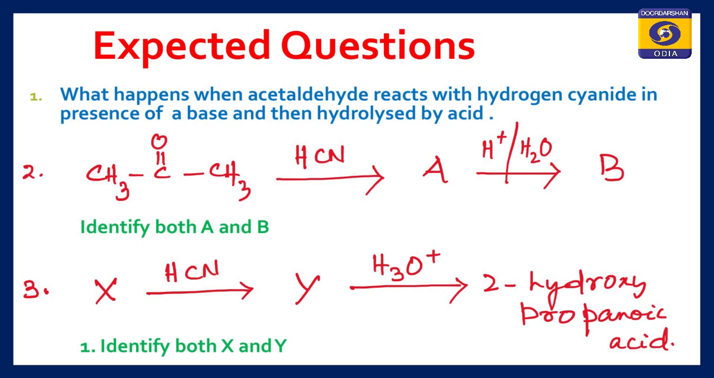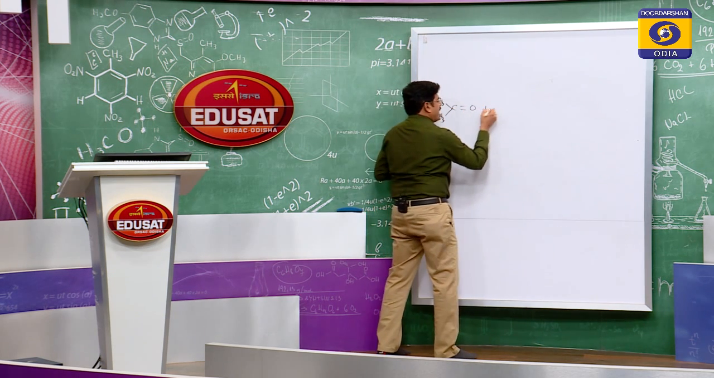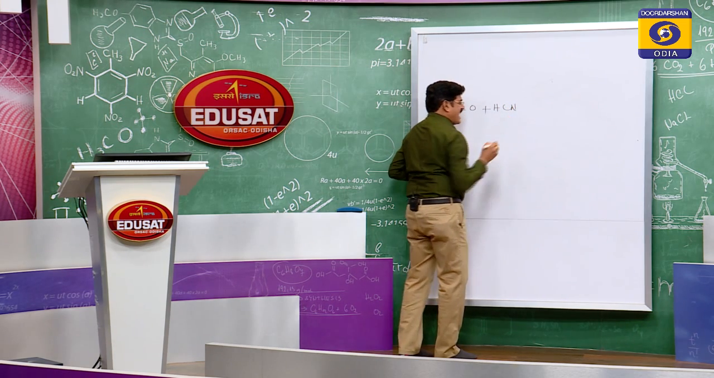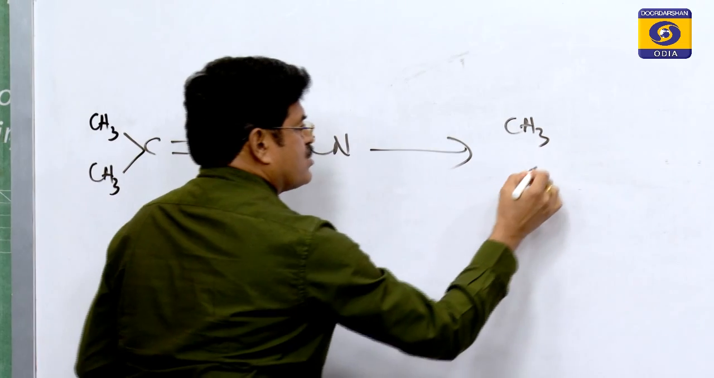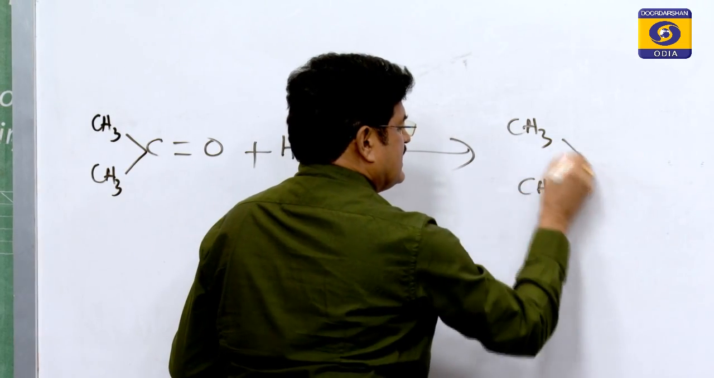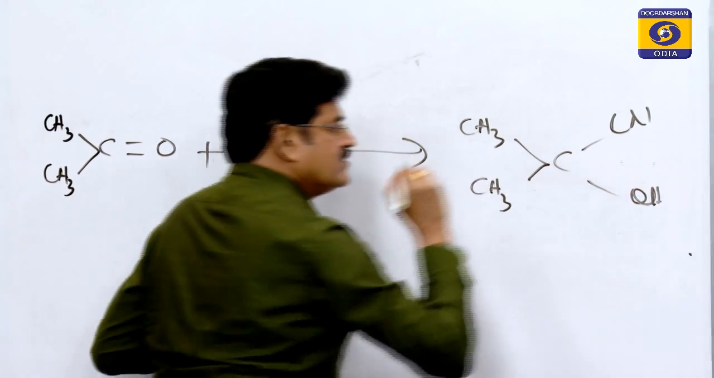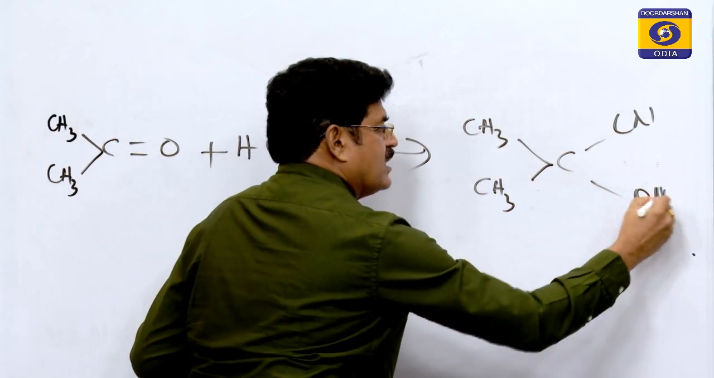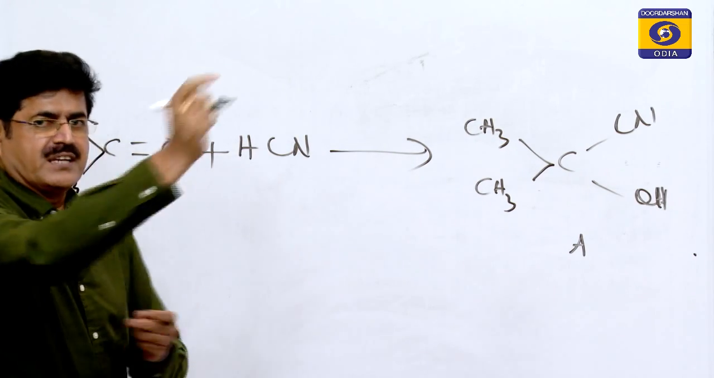Second question: acetone with HCN, let us see how the reaction takes place. Acetone with HCN gives A, then that A upon acid hydrolysis gives B. Let me write this reaction on the whiteboard. Acetone, or propanone, when it reacts with hydrogen cyanide, gives acetone cyanohydrin. This is the first product, compound A as per the question displayed on your screen.